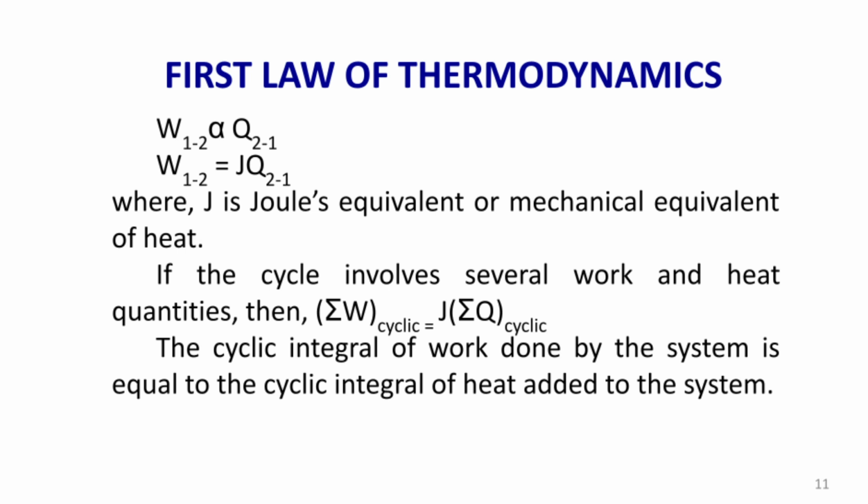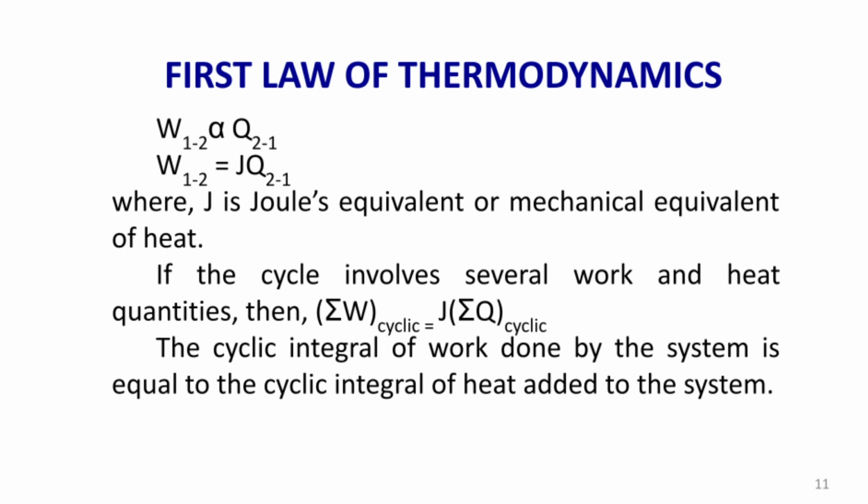That constant is called Joule's equivalent or mechanical equivalent of heat. Here W is the work, Q is the heat, the SI unit for both is joules, and J is Joule's equivalent or mechanical equivalent of heat.